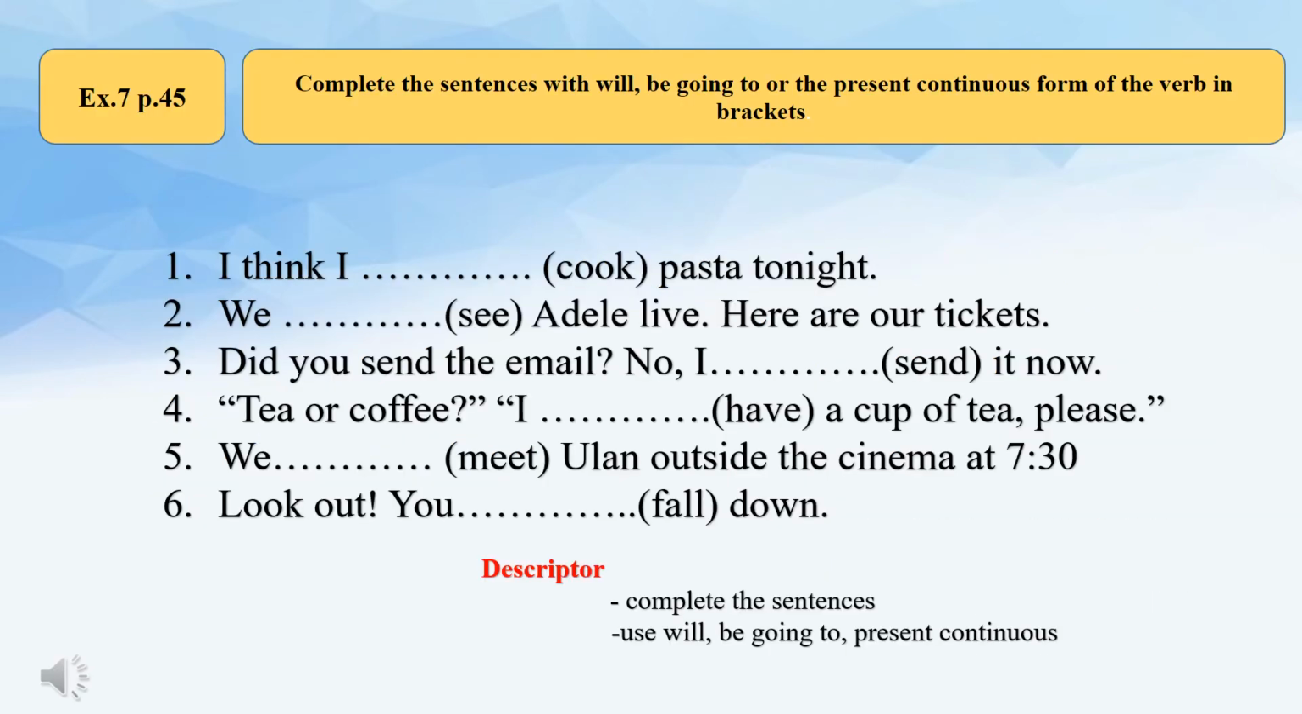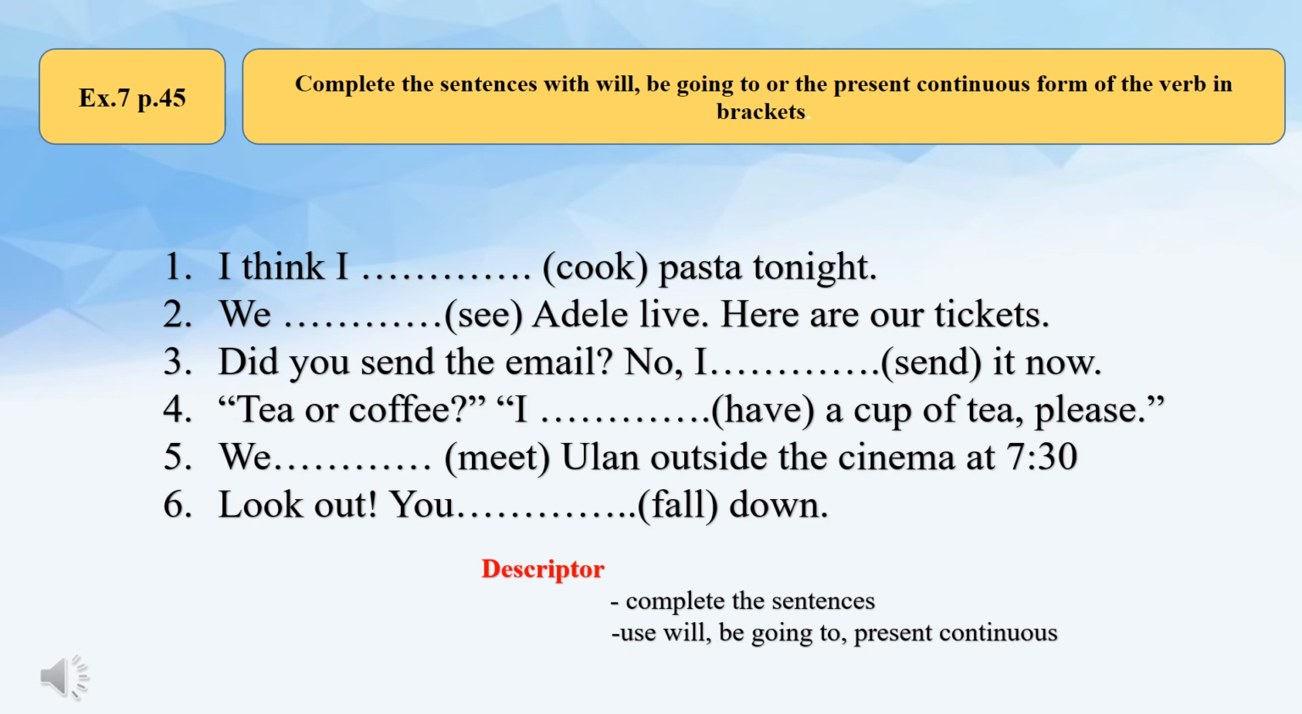Let's do the second task. Open your books. We do this task from the book. Open your books at page 45, exercise 7. Complete the sentences with will, be going to, or the present continuous form of the verb in brackets. Descriptor of the task is complete the sentence. Use will, be going to, present continuous. Let's do the first sentence. I think I put there will because it's an offer. I think I will cook pasta tonight.